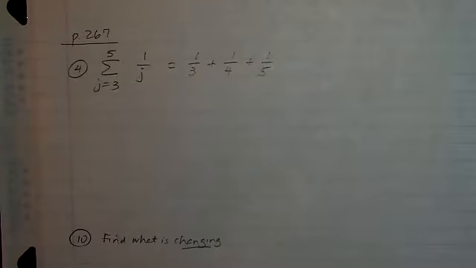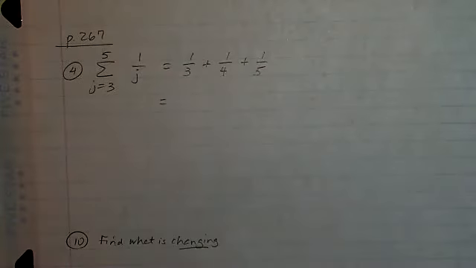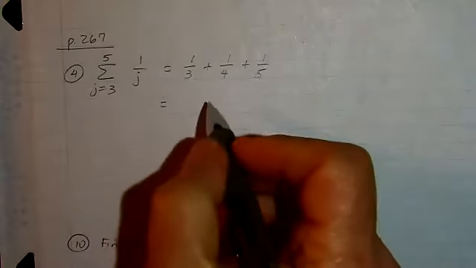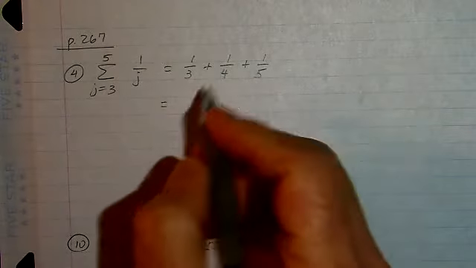Okay, so we really just have the sum of these 3 fractions, which of course leads to us having to think about how to add fractions. We'll find our common denominator: 3, 4, and 5 would be 60.